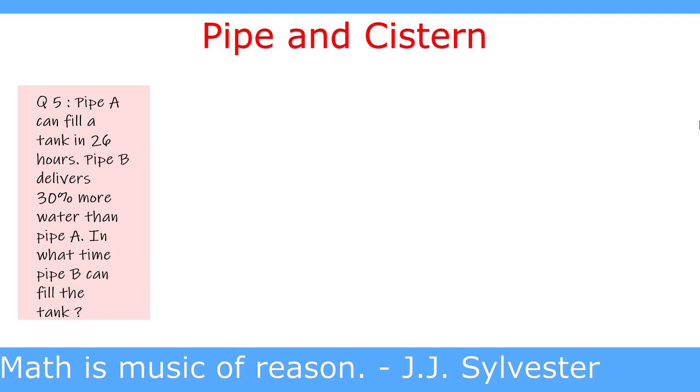We can easily solve this question by the efficiency method, and the formula is efficiency of pipe A into time taken by pipe A equal to efficiency of pipe B into time taken by pipe B. Efficiency is nothing else but the rate of filling the tank, and rate of filling the tank multiplied by time is the capacity of the tank, which is constant. So we can use this formula.